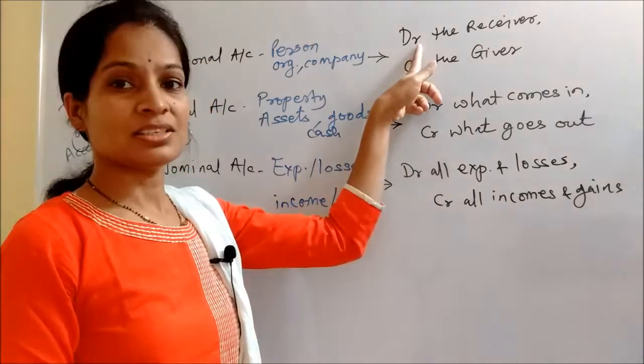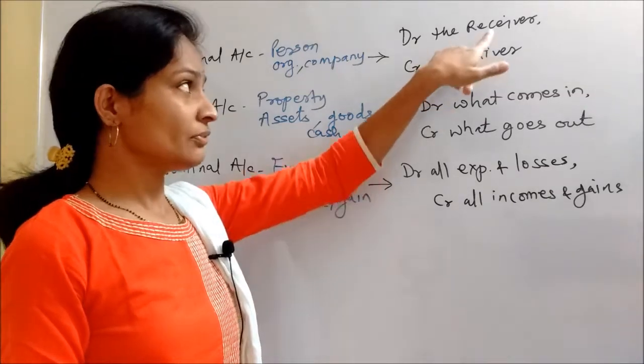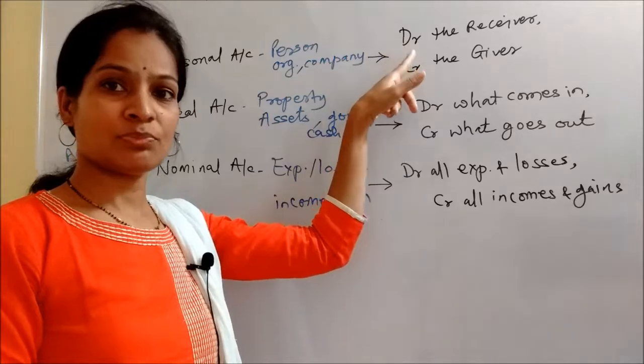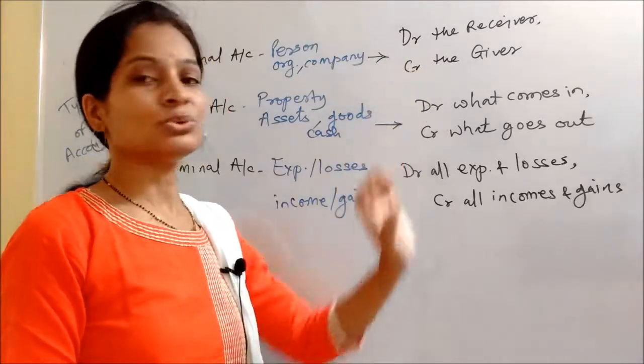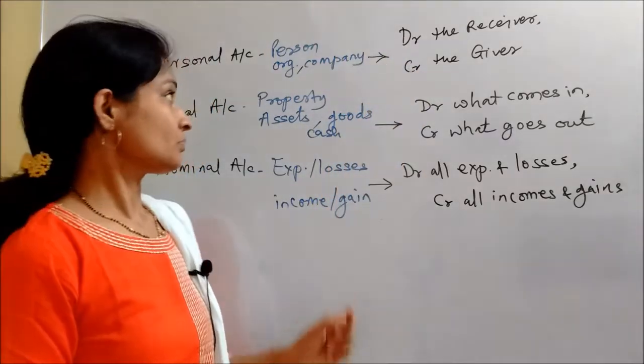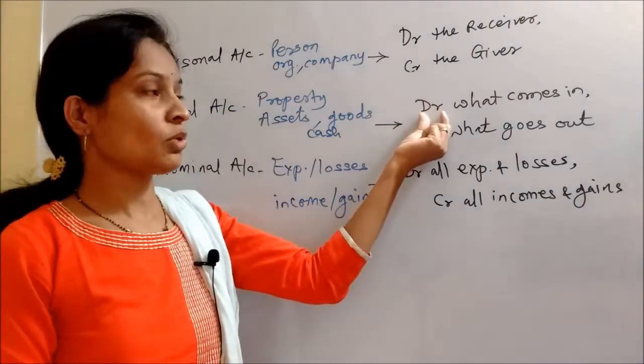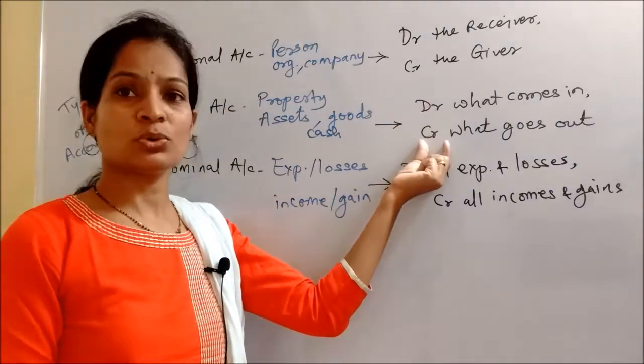So debit the receiver, credit the giver. If the person is receiver, then you're going to debit his account. If person is giver, then you're going to credit his account, right? A real account says debit what comes in, credit what goes out.